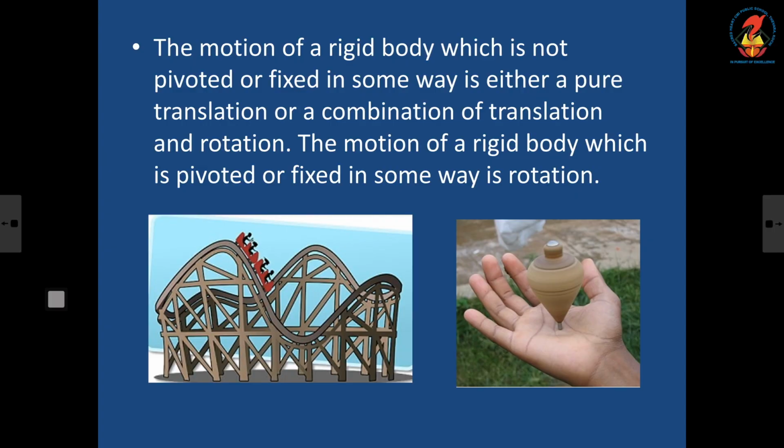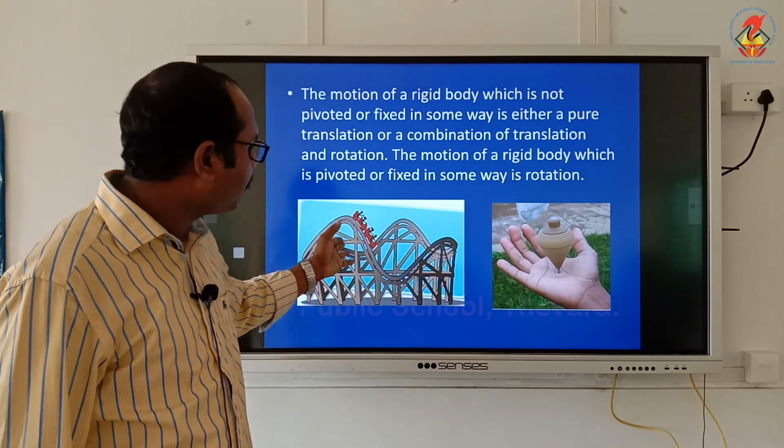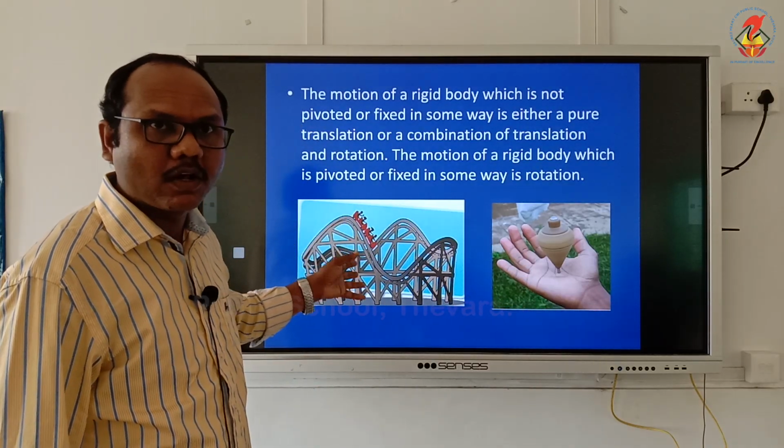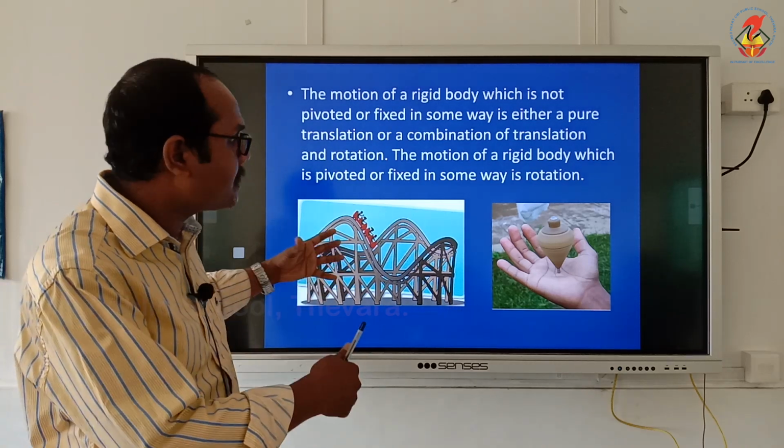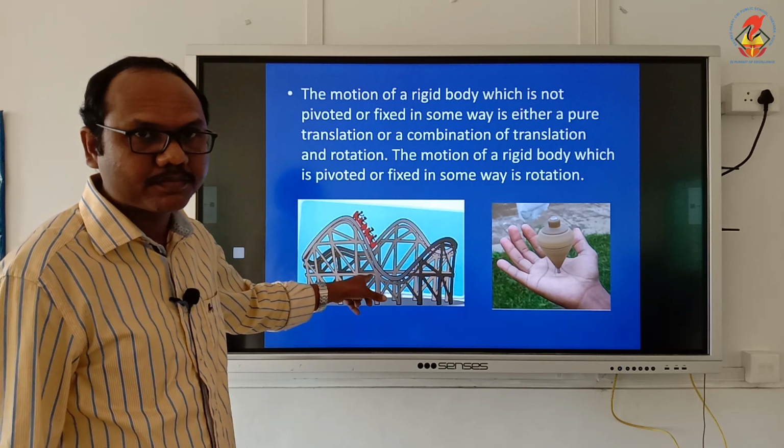Here I have put the figure of a roller coaster. So you can see it is going in the curve and then it goes around. So it's moving up and down and then it takes a turn. Moving in a curve means it is part of circular motion, and at the same time it is moving forward also. So this is a combined effect. The motion of the roller coaster is actually the combined effect of rotational and translational.